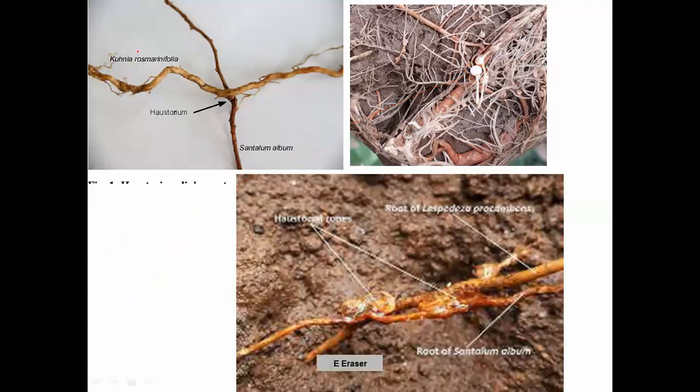What you are seeing, Pongamia pinnata, is one of the host plants, and this is the sandal plant. Here you can see the connection, which is the haustorium; in the plural we call it haustoria. In this, the xylem and phloem are attached, so that the sandal plant can draw partial nutrients from the host plants. Please remember, this is the attachment where we can see the haustorial connection. That's the one thing you need to remember.